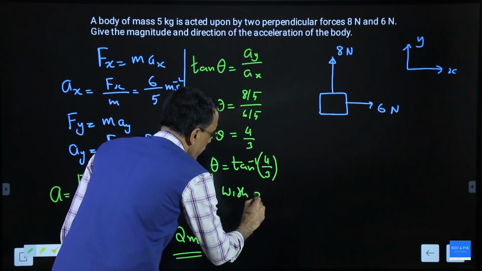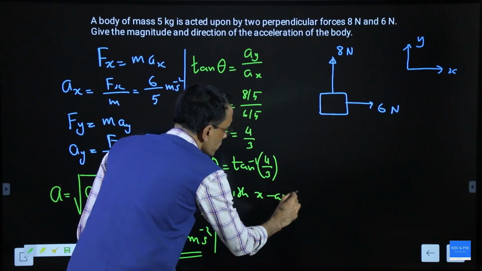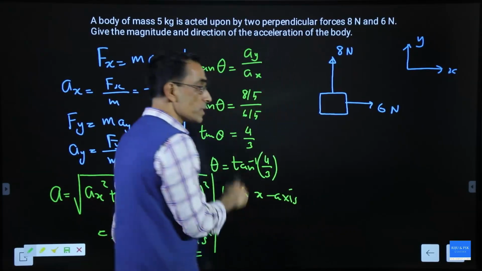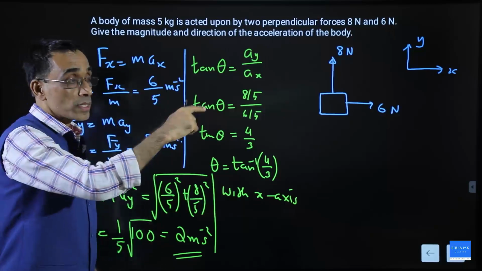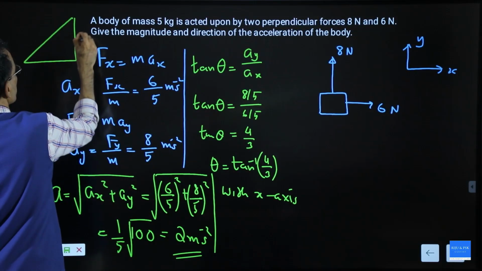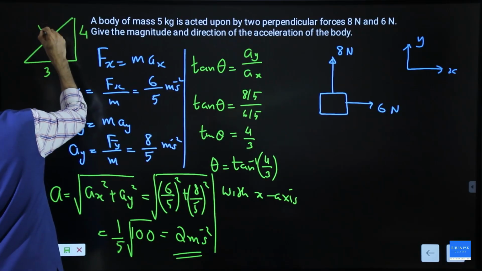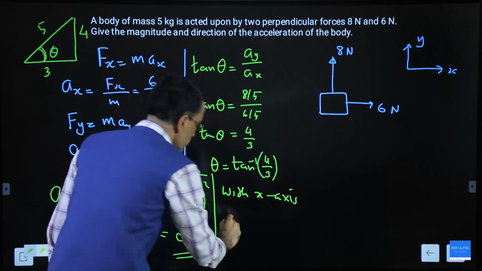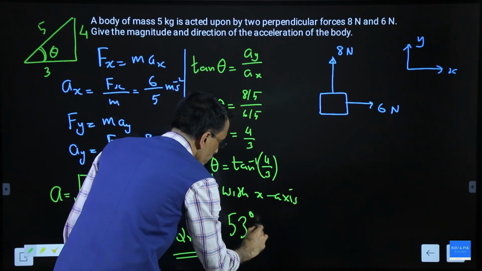With the x-axis. So this is x-axis. From that one, tan inverse 4 by 3. What is tan inverse 4 by 3? Think about the triangle. Tan inverse 4 by 3. This is 4, this is 3, this is 5. This angle is theta. That is 53 degrees. So this is 53 degree